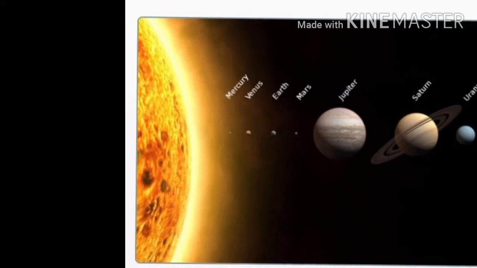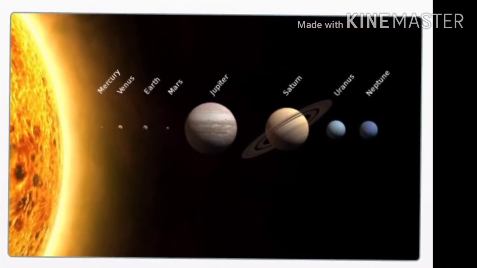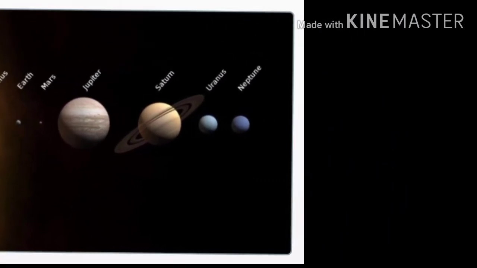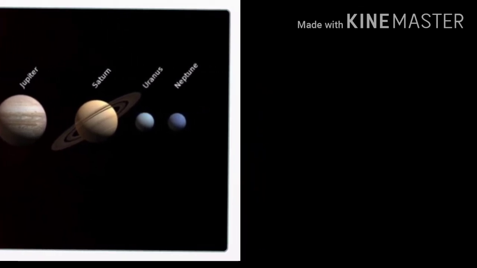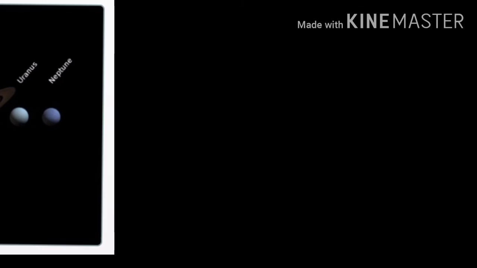The first planet we visit is Mercury. The second planet is Venus. Third planet is Earth. Then comes Mars, then Jupiter, then Saturn, then Uranus, and then Neptune.